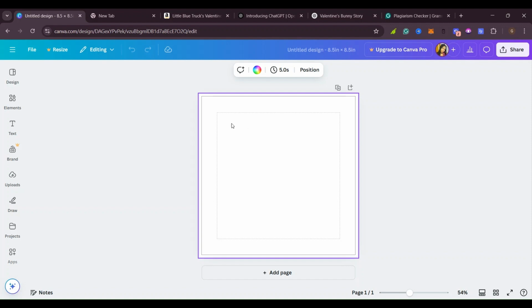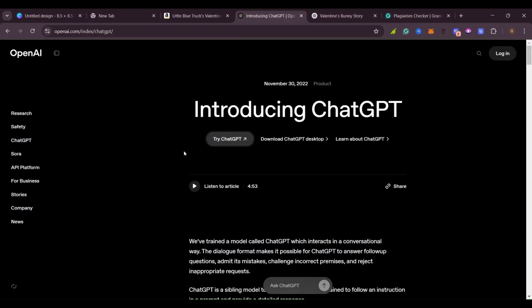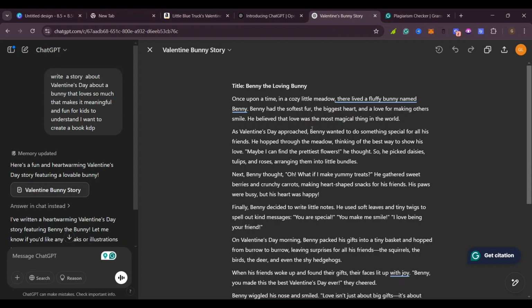Okay, so as we have seen what other people are doing on Amazon, you can go ahead on AI, and we are going to use OpenAI, which is ChatGPT. But there are also other AI tools that you can use. If you have anyone that you prefer, you can go ahead and use that. But I have already come to ChatGPT and asked it to write me a story. Yes, I put in a prompt and asked it to write a story.